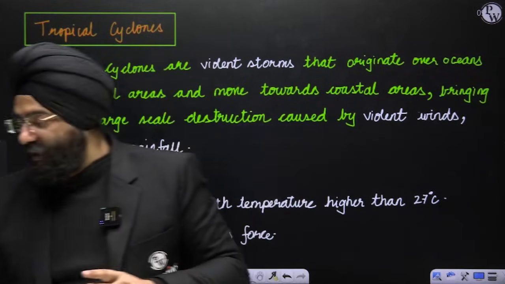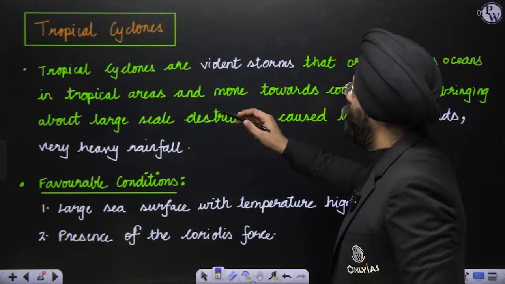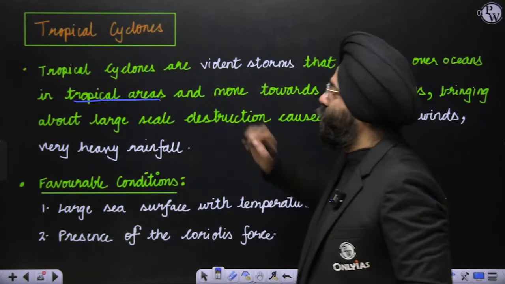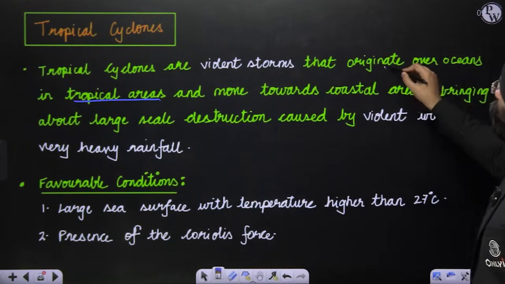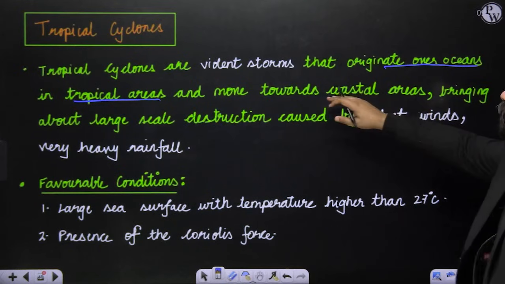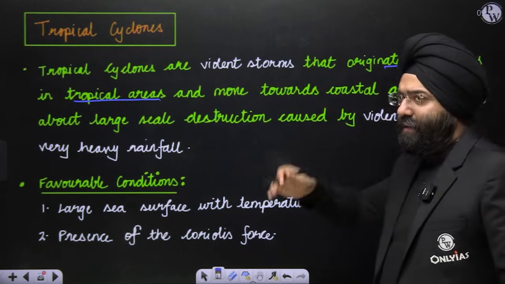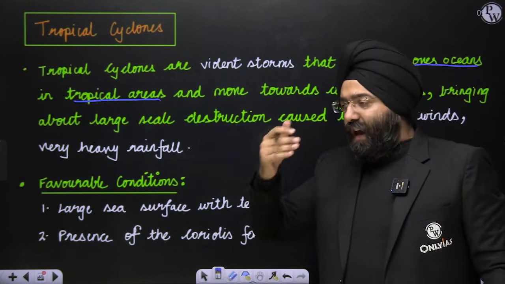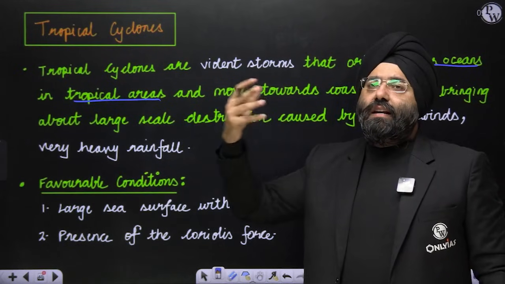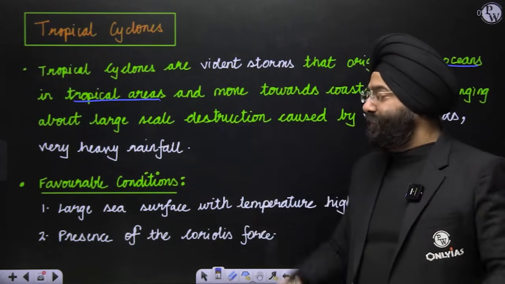So that is why these originate over the tropical oceans. When they move towards the coastal region, they bring large destruction because they are very strong, but as they move inland, they die because the source of water has ended.